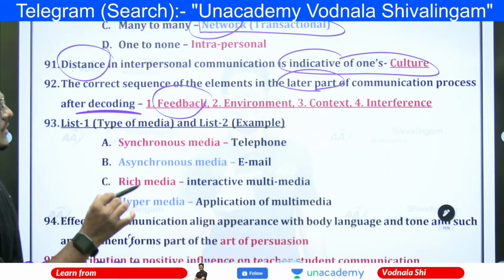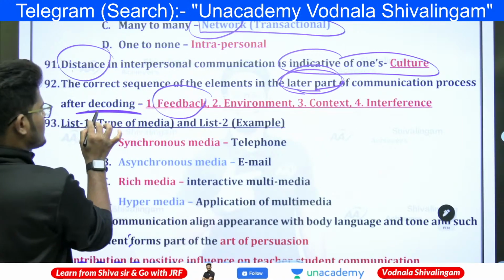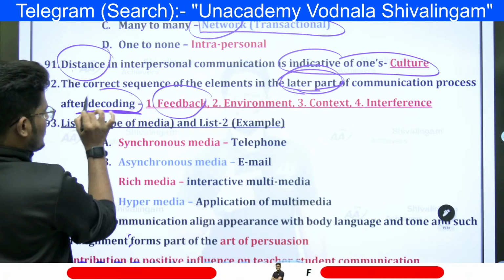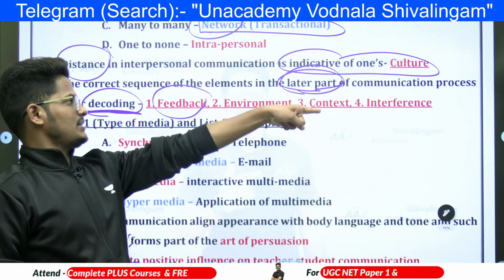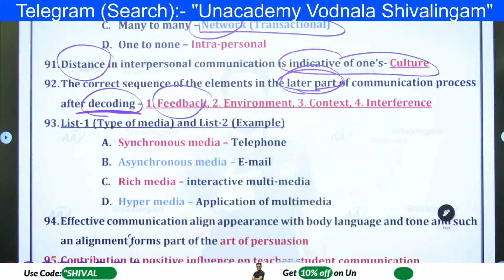Yesterday we have done this. So what is the process after decoding? Because the decoding process is one process. After decoding, this process will come. Right? Next.